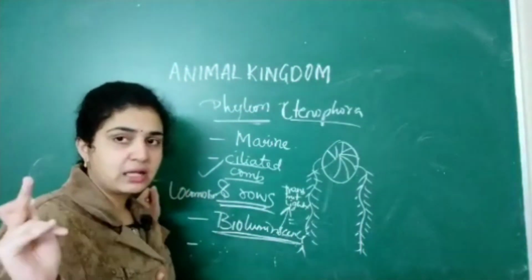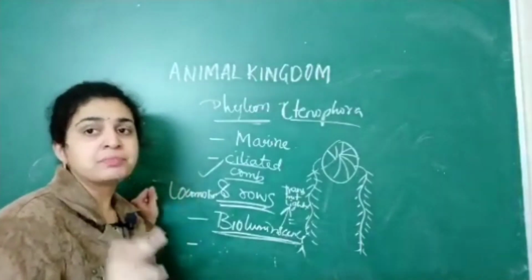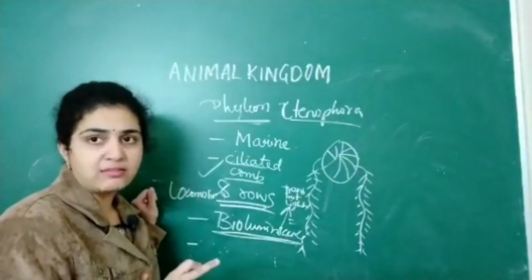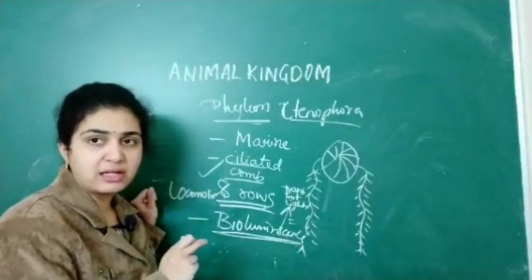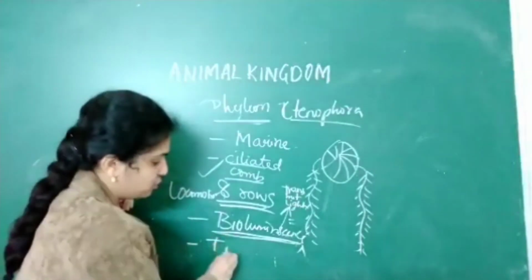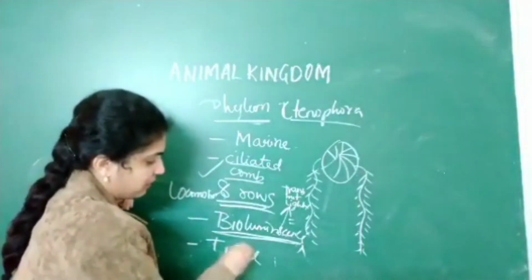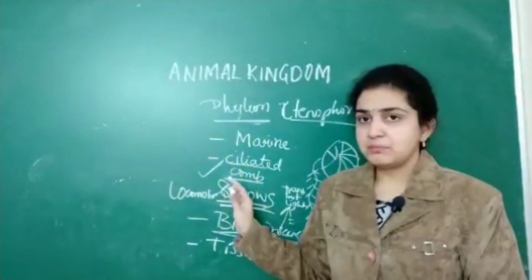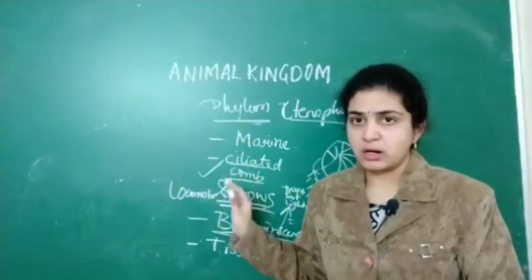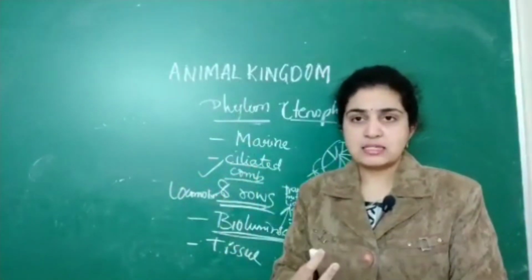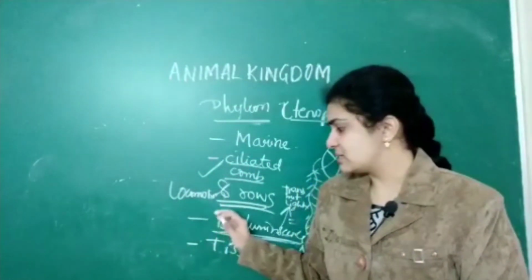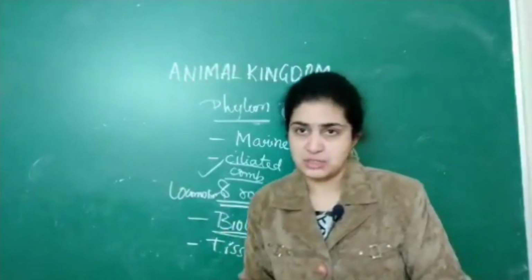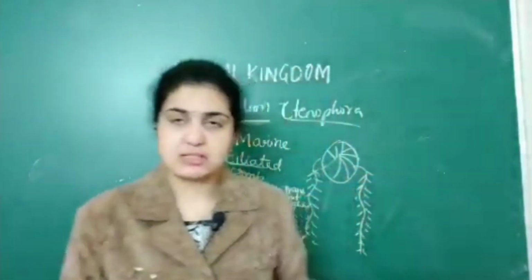I am going in the same order as with sponges. Sponges exhibit the cellular level, because that is the first phylum. This second phylum exhibits the tissue level of organization. That is, numerous cells are organized to form tissues in the phylum called Ctenophora. Tissue level. Sponges exhibit cellular level. These exhibit tissue level of organization.